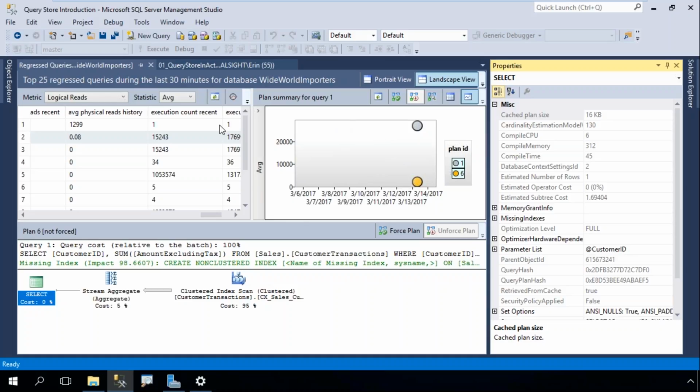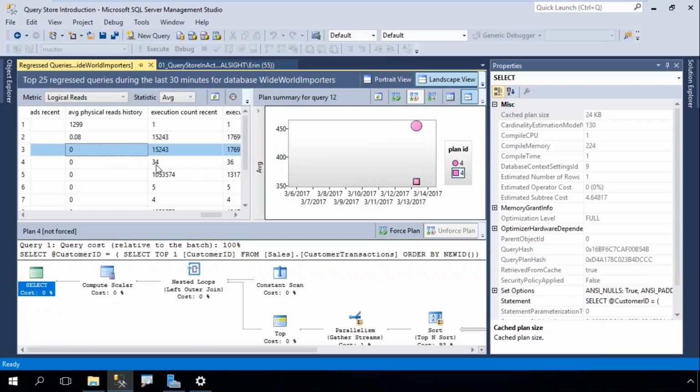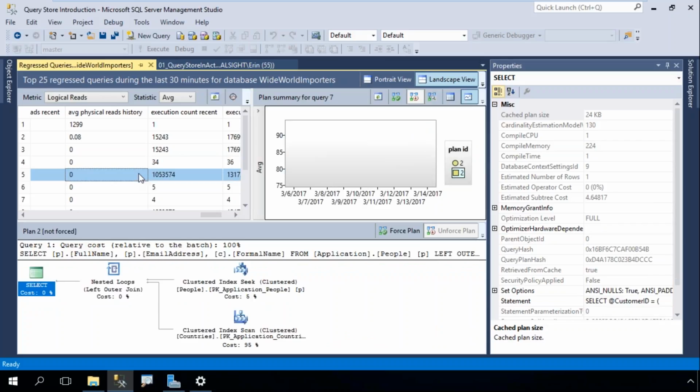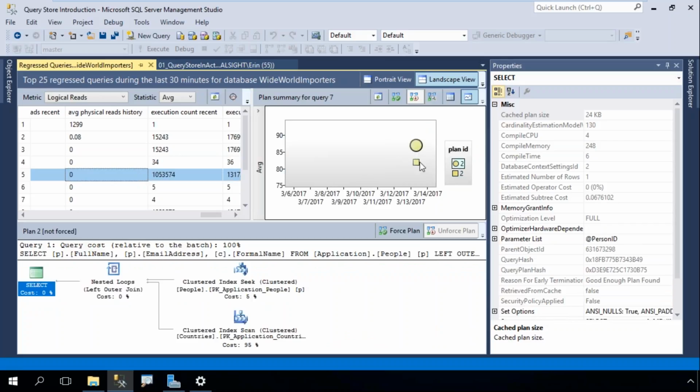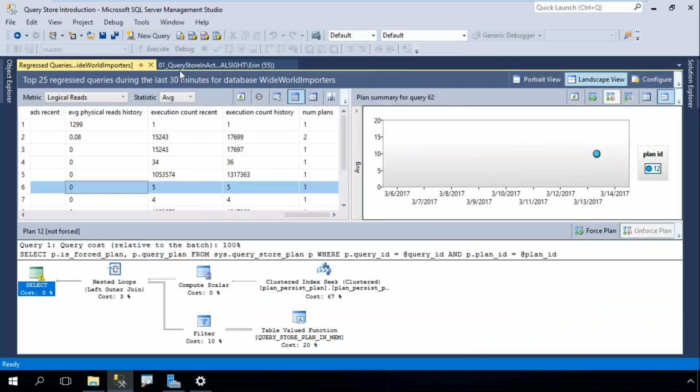Anyway, so we can see that within Query Store, we can look at queries that have different plans. And if I click on another query, it's just going to show me what the plans are for that query, right? And I can look at any of those right here. So rather than having to dig into plan cache to pull out this information, I have this right here in Query Store, and it's all being captured for me by SQL Server. I don't have to do anything other than enable it.